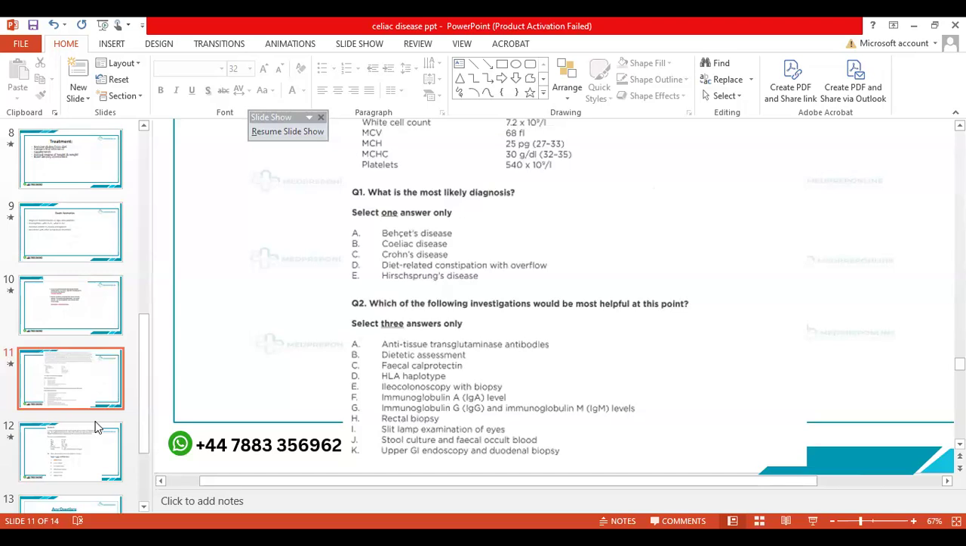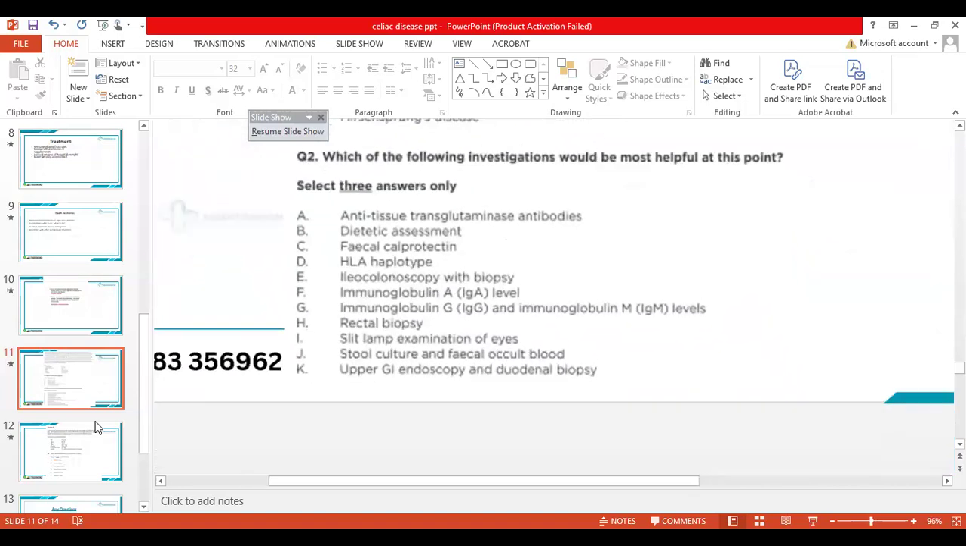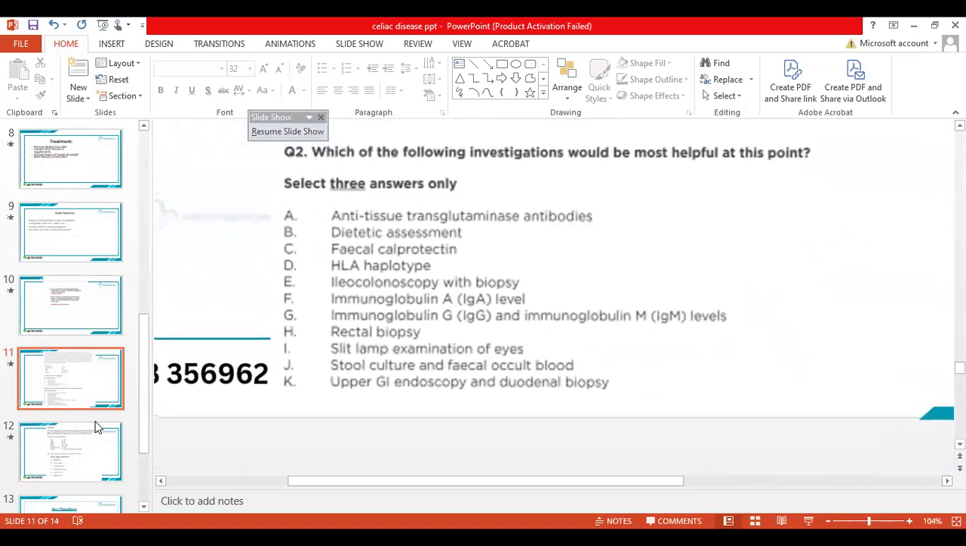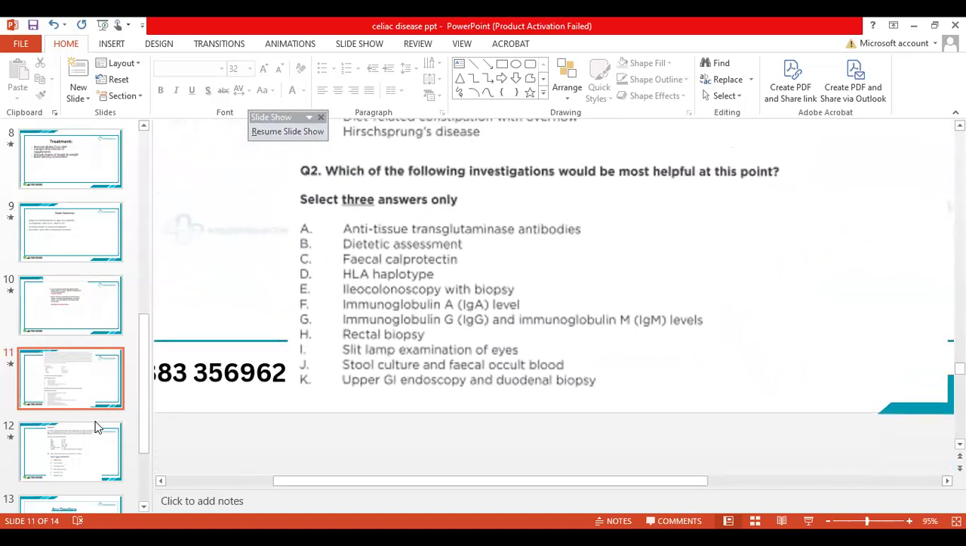So the next one is, which of the following investigations would be most helpful at this point? I want you guys to take a minute, have a look at these investigations, and tell me what 3 things you are going to do. The options are anti-tissue transglutaminase antibodies, dietetic assessment, fecal calprotectin, HLA haplotype, ileocolonoscopy with biopsy, IgA levels, IgG and IgM levels, rectal biopsy, slit lamp, stool culture and fecal occult blood, and upper GI.